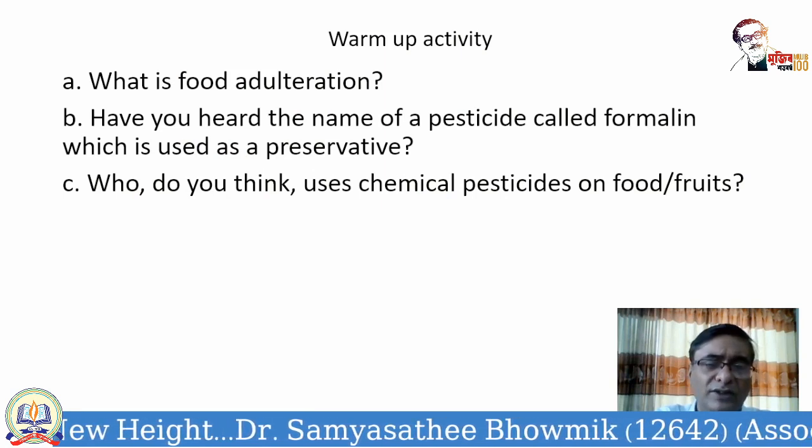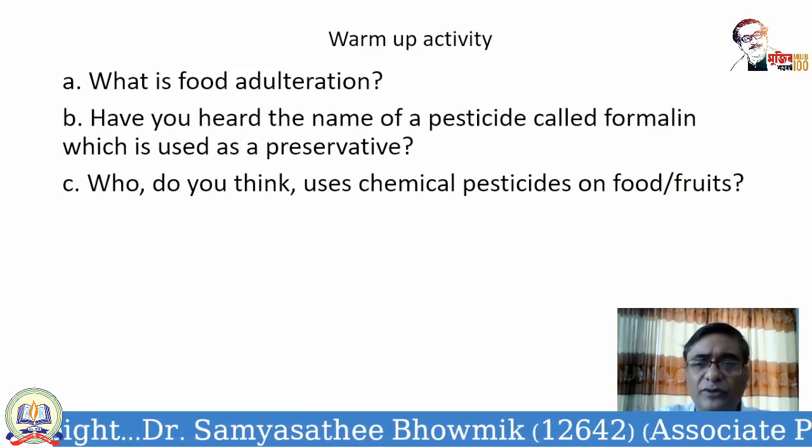Who do you think uses chemical pesticides on food and fruits? Now, who are responsible for this? Because you know that food items, in every case, are produced by the farmers. I mean, the vegetables or even if you say meat or chicken, whatever you say.